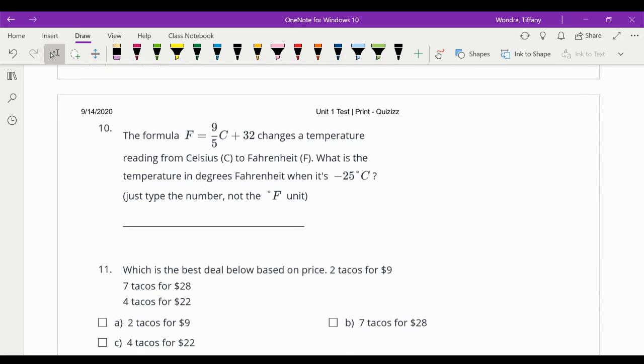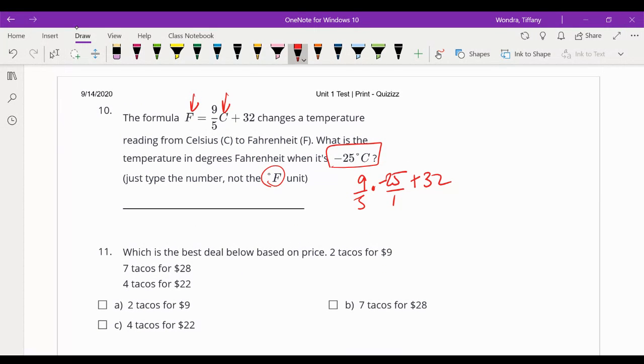This is the formula. This was like one of our homework problems. This is the formula to change from Celsius to Fahrenheit. It says, what is the temperature in degrees Fahrenheit? Although it said don't write Fahrenheit in your answer, when it's negative 25 degrees Celsius. So we're going to say 9/5 times negative 25 over 1 plus 32, because that's going to give us our Fahrenheit. And then I like to cross reduce, because you have to do multiplication first, then the last thing you do is add this.